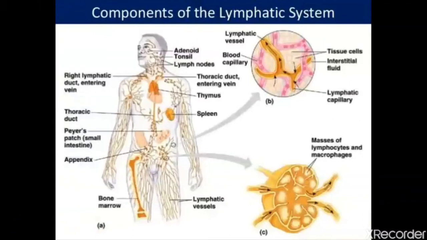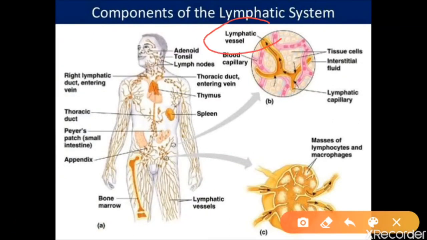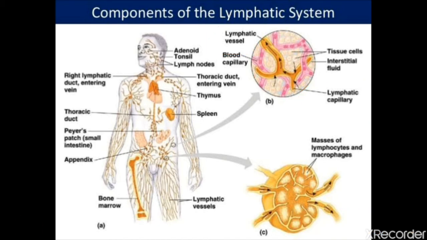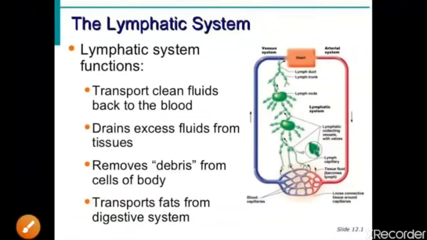You can see over here, lymphatic vessels are there, lymphatic capillaries are there. Lymph nodes are also there, though not shown in the diagram, and a light yellow colored liquid, that is called the lymph liquid. So let's start our video.